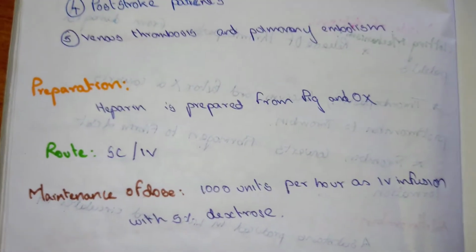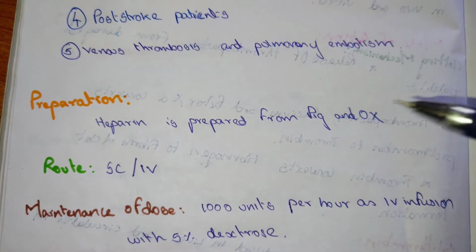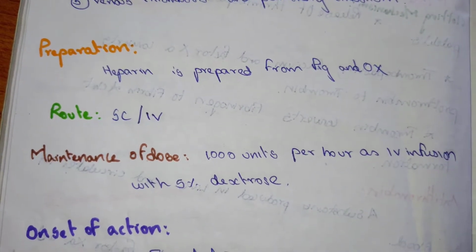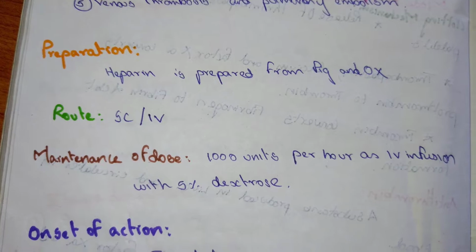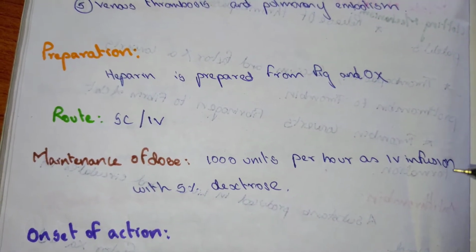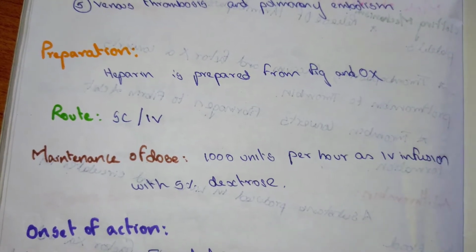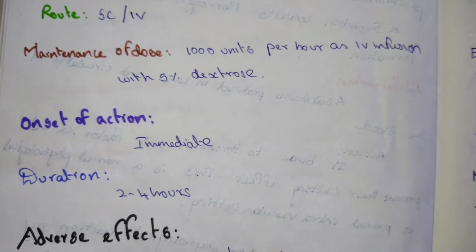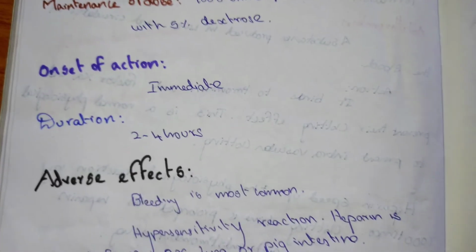Now the preparation. Heparin is prepared from pig and ox. The route of administration is subcutaneous as well as intravenous. Maintenance of the dose: 100 units per hour as IV infusion with 5% dextrose. Onset of action is immediate. The duration is 2 to 4 hours.